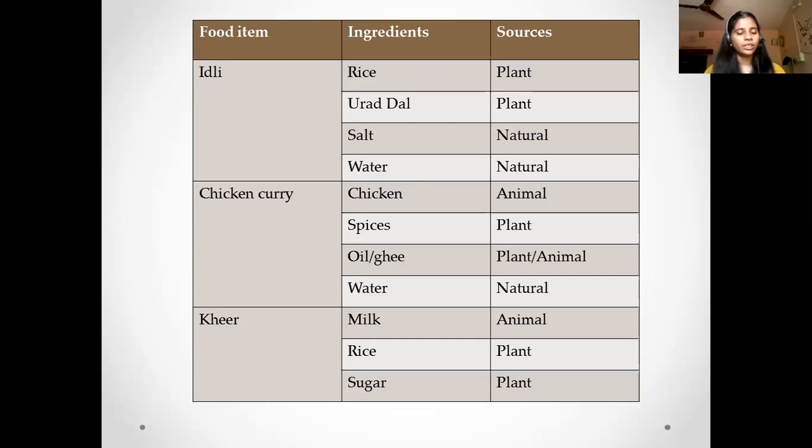Now we have another dish, that is kheer. For making kheer, you require milk, rice, and sugar. So milk is an animal source, rice is a plant source, and sugar is a plant source.